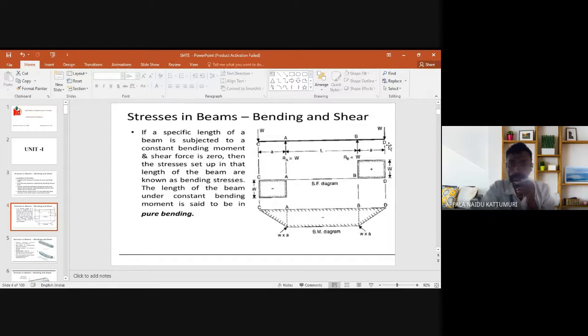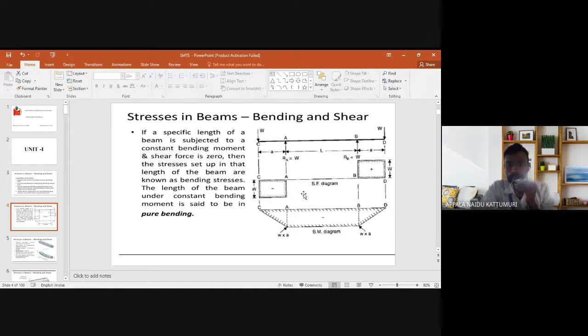According to the equilibrium conditions, sigma H is equal to 0, sigma V is equal to 0, and sigma M is equal to 0. According to that, sigma V equals zero means Ra plus Rb is equal to the total load, W plus W. Since the loads act at symmetric points, Ra and Rb are equal. So Ra is equal to W and Rb is equal to W.